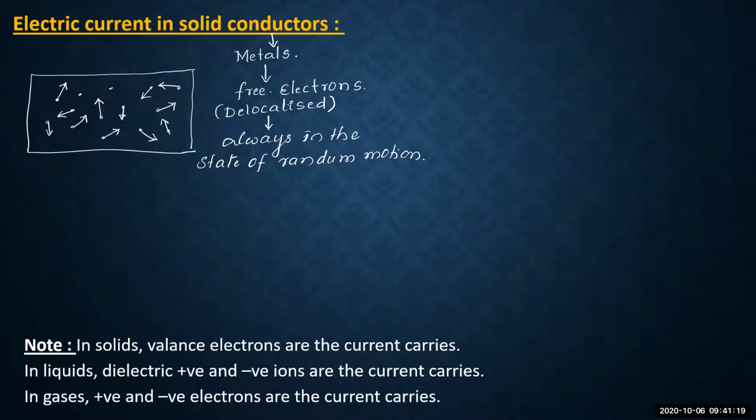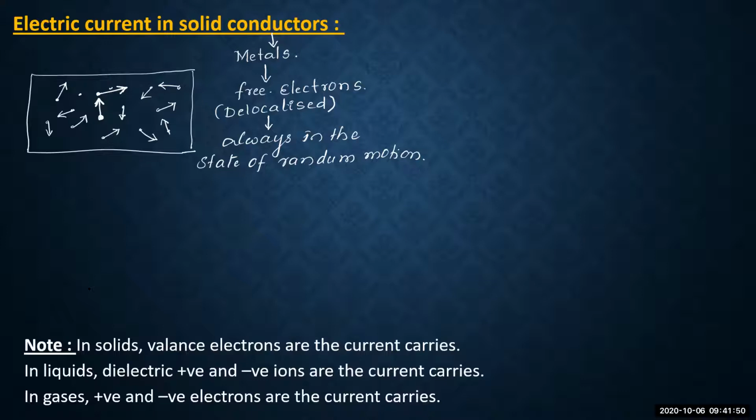So as they make the collision, after the collision, they change their direction. Suppose one electron is moving in one particular direction, and it makes the collision. After the collision, that electron will change the direction. So because of this continuous collision which is found inside the metal, these electrons are found to be moving in random directions.